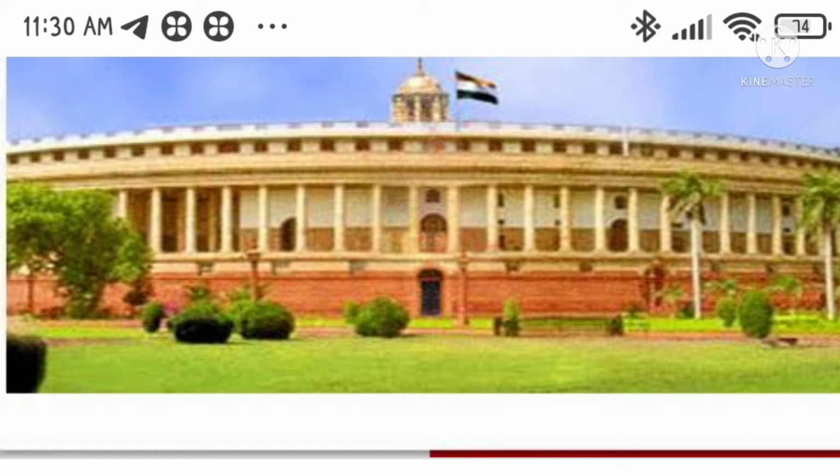The Vice President of India is the chairman of the Rajya Sabha. The Rajya Sabha is a permanent body. It cannot be dissolved.